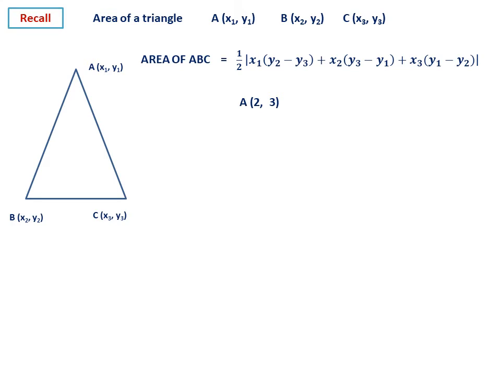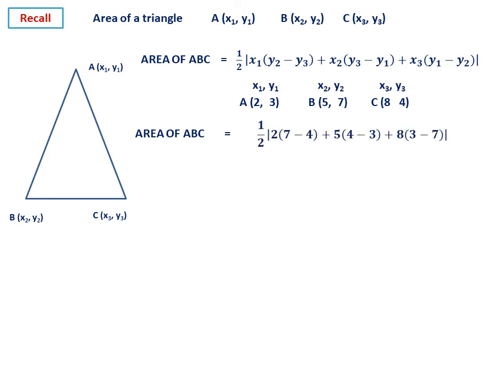Therefore now let us take for example A equal to (2, 3), B equal to (5, 7), C equal to (8, 4). I want to find the area of the triangle ABC. Now let us take A is (x1, y1), B is (x2, y2), C is (x3, y3). Now we have to apply the formula. 1 by 2, x1 is 2, x2 is 5, x3 is 8.